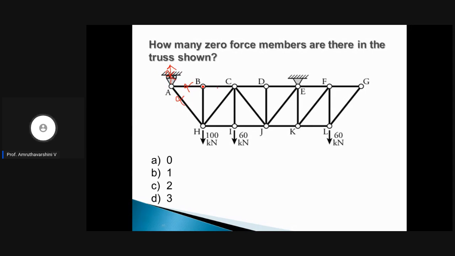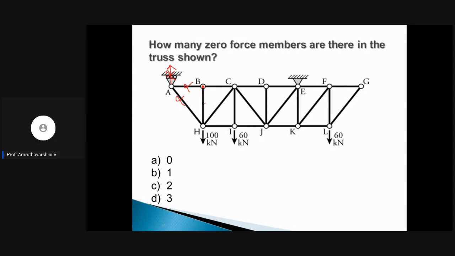Okay, now let us move to joint B. Joint B has 1, 2, and 3 members, so we can think of point 1 from the previous slide. The next thing that needs to be satisfied is that two of the members should be collinear. Are the two members collinear? Yes. We have AB and BC collinear in nature. We do not have any support at B and no external load at B. We have only three members, out of which two are collinear, and thus point 1 can be applied, which means that the third member force will be 0.